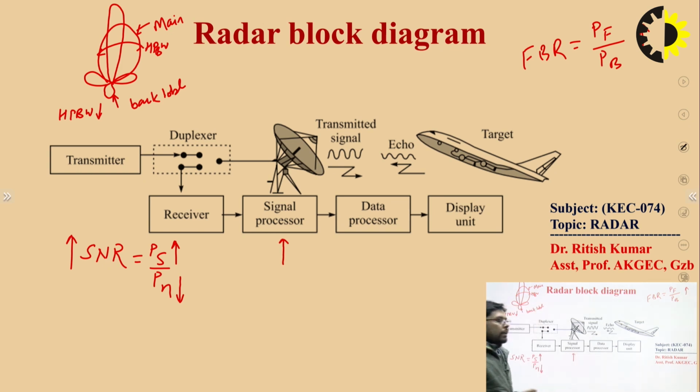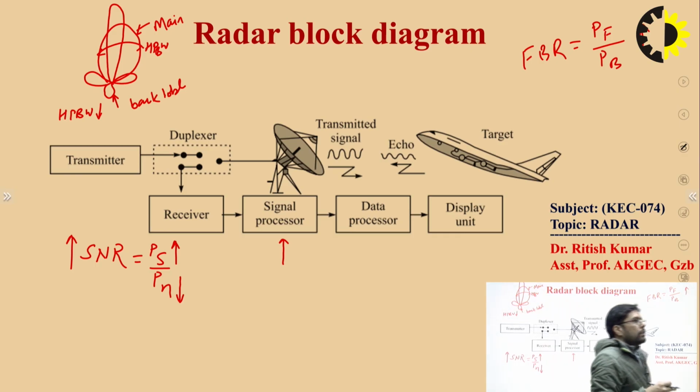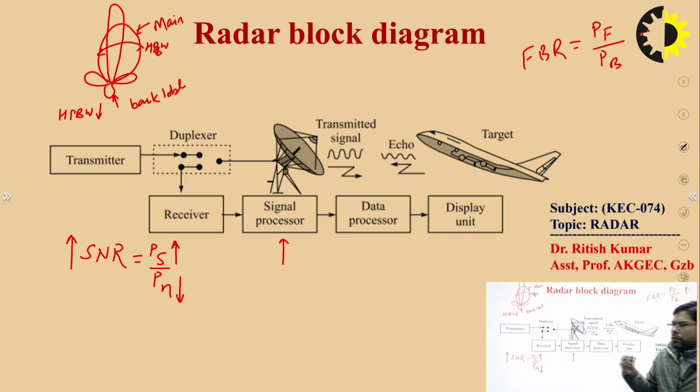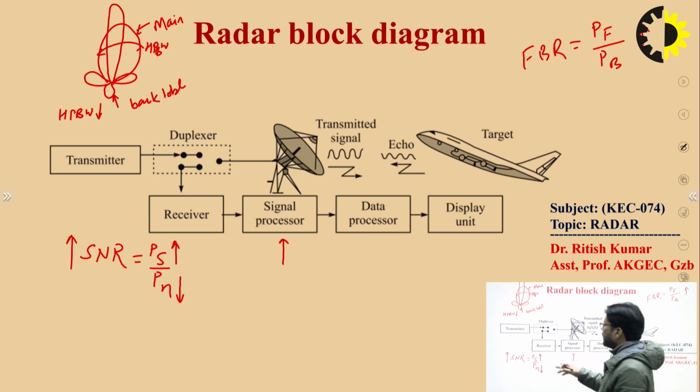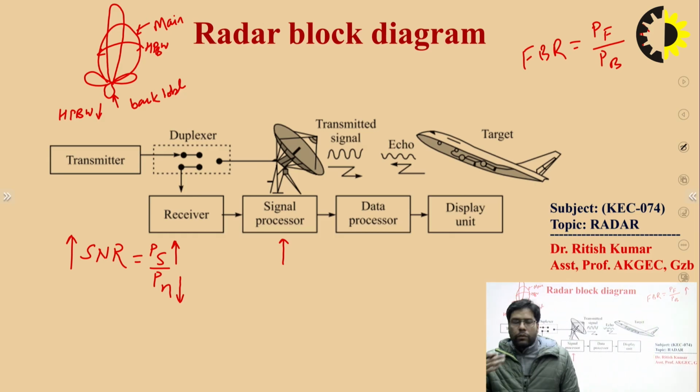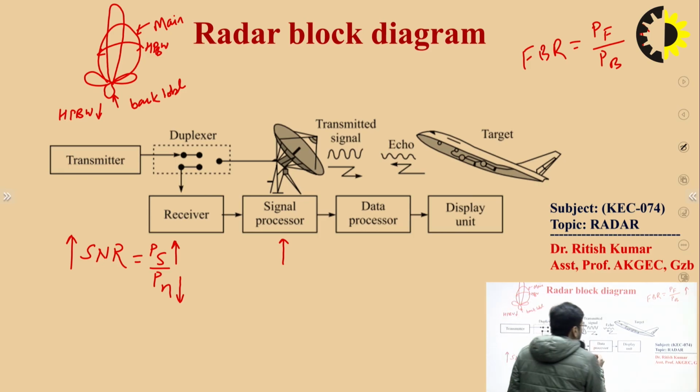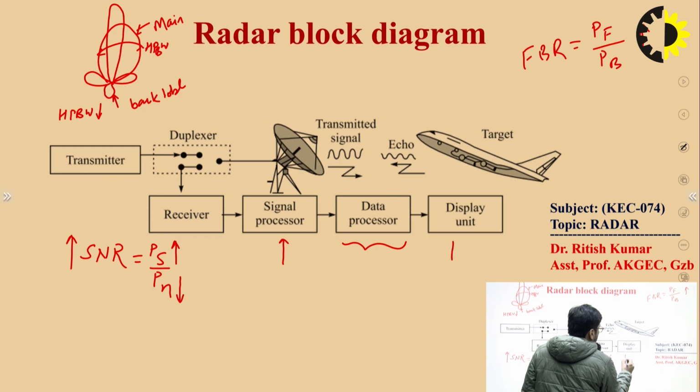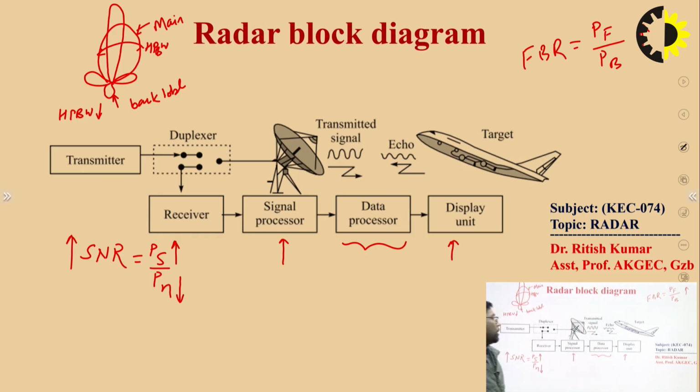You can include filters such as the matched filter, or whatever filter you design to reduce the noise, in the signal processor. After the signal processing, whatever result you get, you can display with the help of the data processor on a display device. What kind of data can you receive?